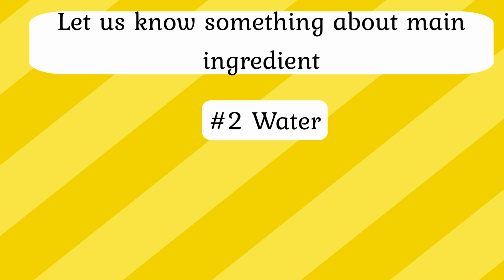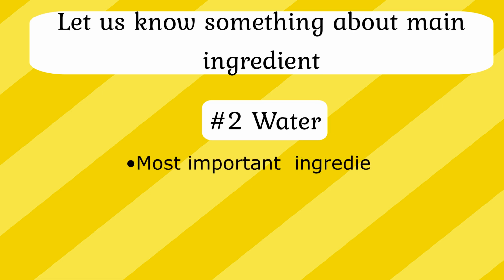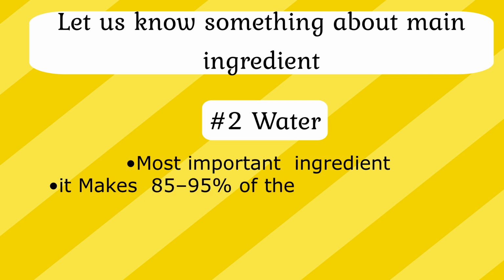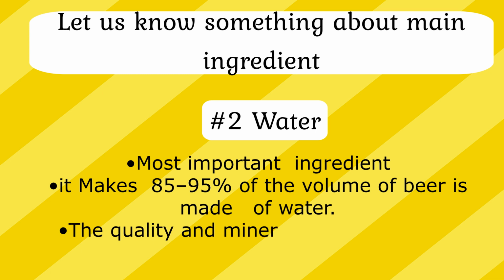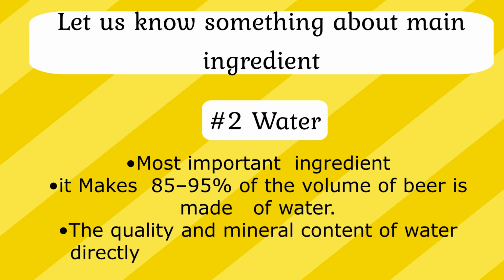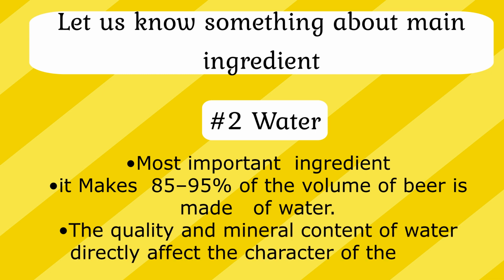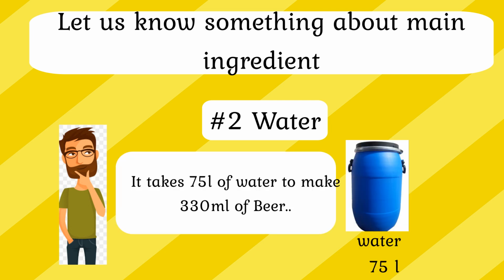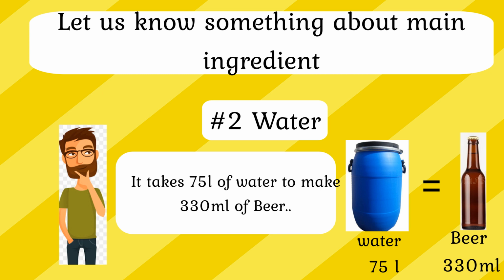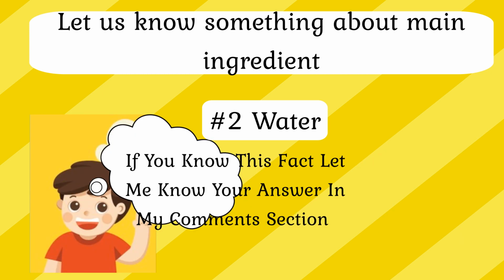Let us talk about the second main ingredient, which is water. The most important ingredient. 85 to 95% of the volume of the beer is water. The quality and mineral content of water directly affects the character of the beer. Did you know it takes 75 liters of water to make 330 ml of beer? Wow. If you know this fact, let me know your answer in my comment section.